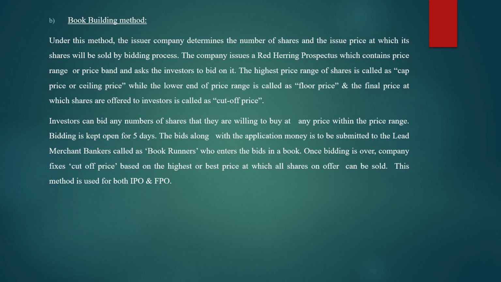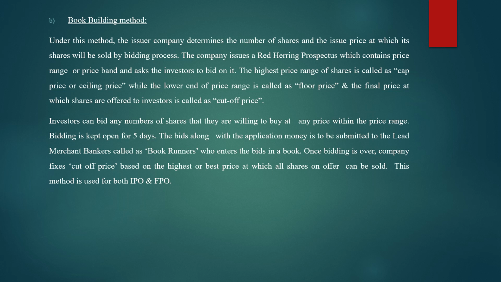The company will tell its bank name. So as an investor, we have to submit our application money as well as the application to the bank. Once bidding is over, the company fixes the cutoff price based on the highest or best price at which all shares on offer can be sold.